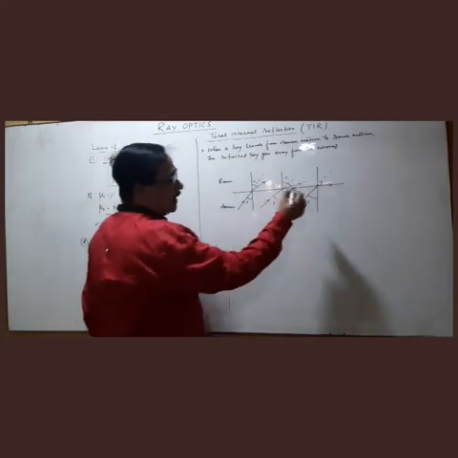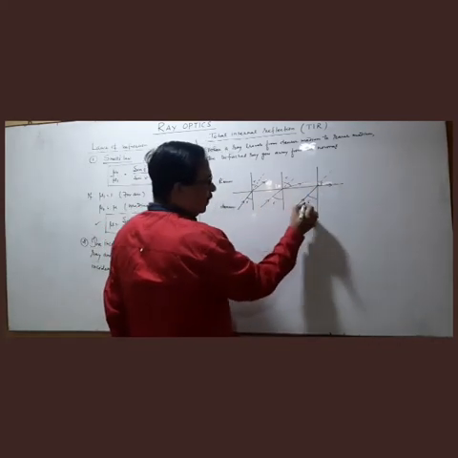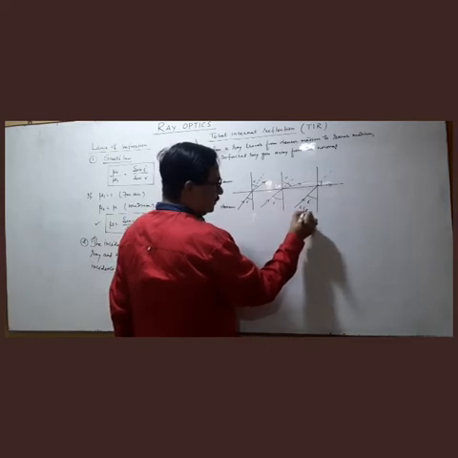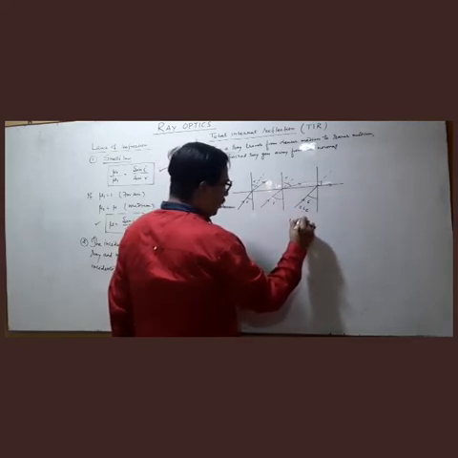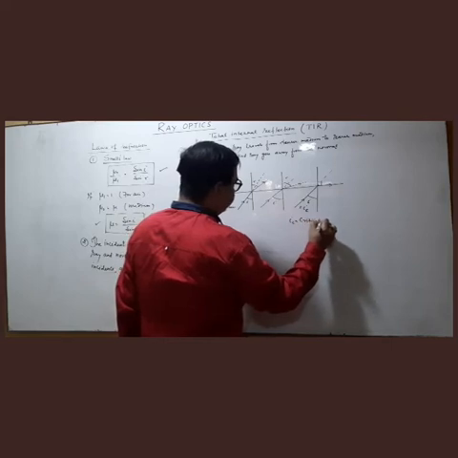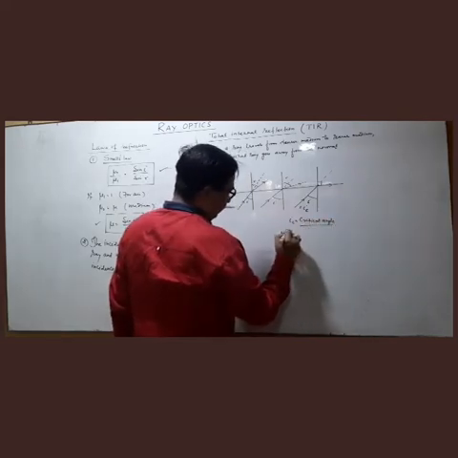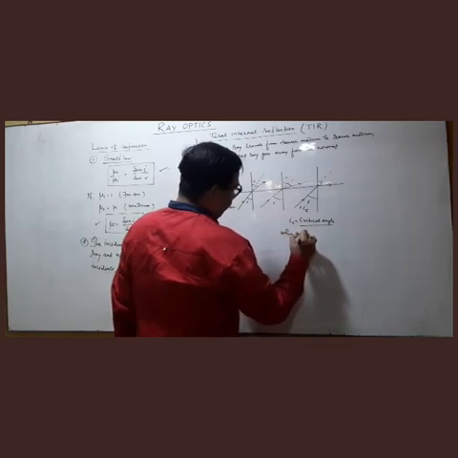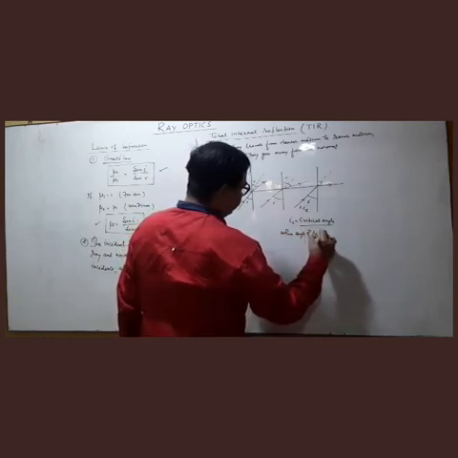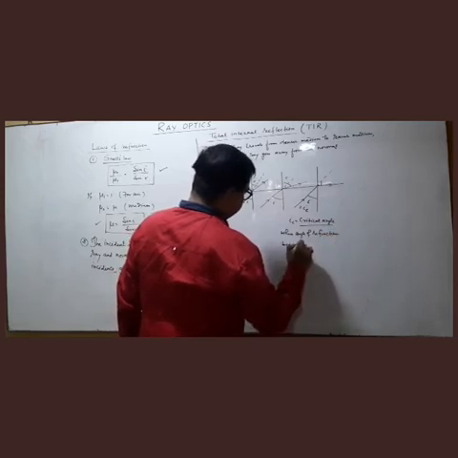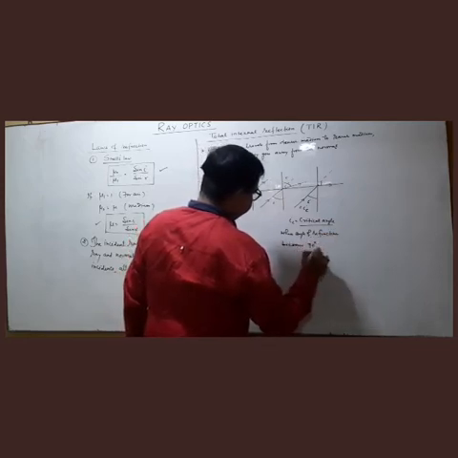So when this angle becomes 90 degree, this I is called IC. And IC is called critical angle. When angle of refraction becomes 90 degree.